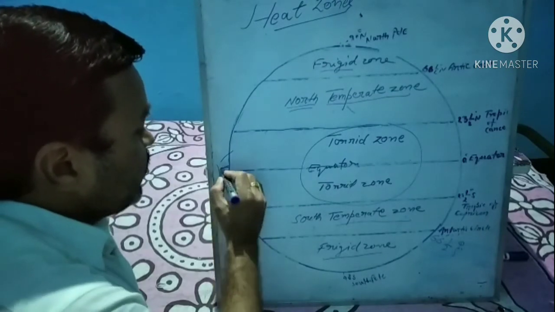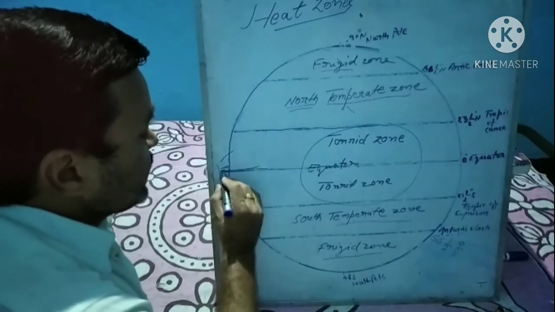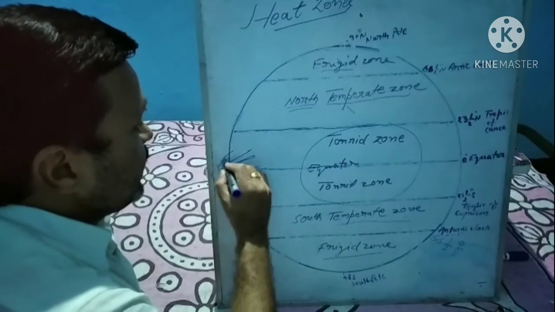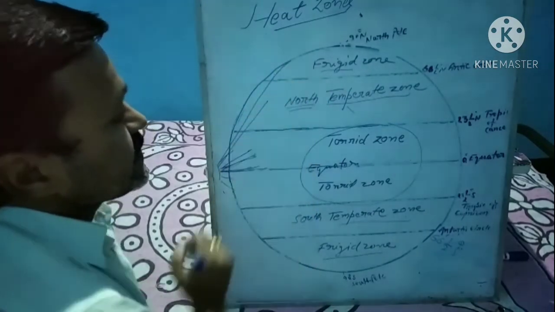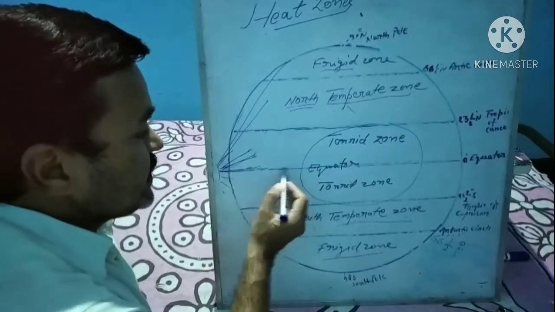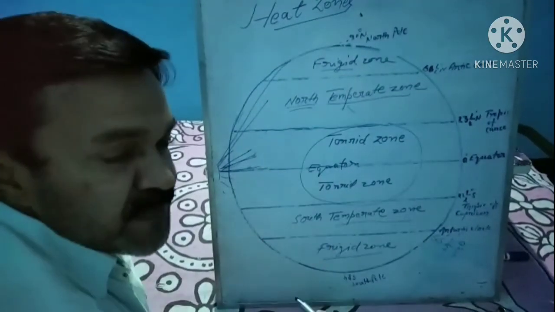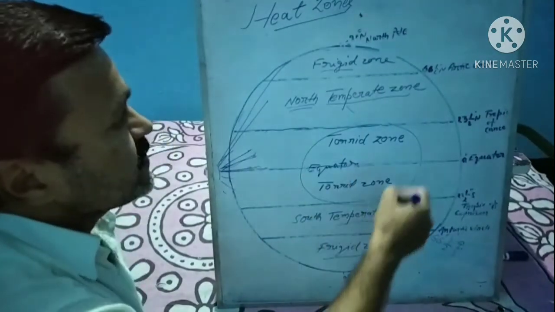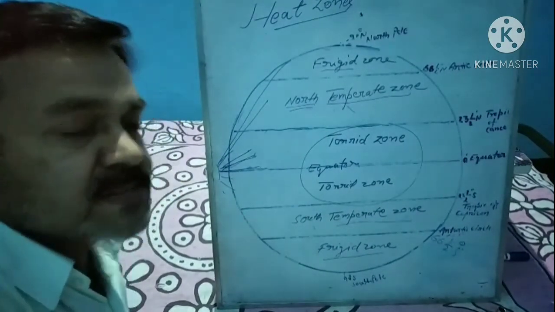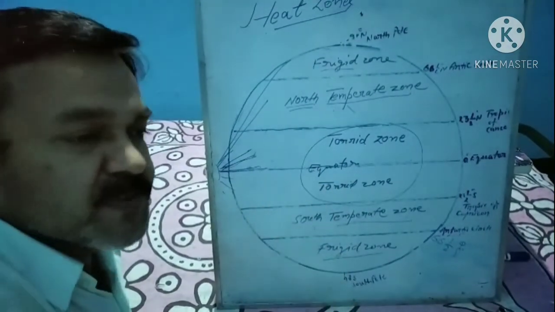Sunlight's angular distance is different in different regions. Here directly, here slightly more angle, here higher angles. When directly overhead, then regions receive more temperature. When sunlight is received in a slanting manner, then temperature becomes very low. So these are a few pieces of information regarding the topic heat zone. I hope you have a better understanding by following this video and by reading the paragraph given in the book.